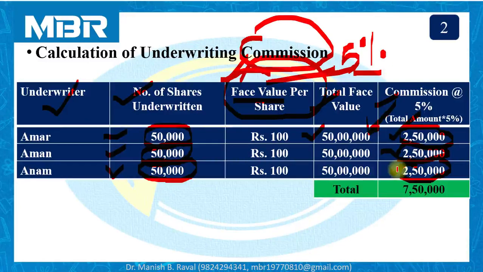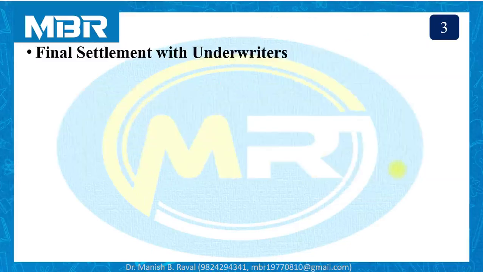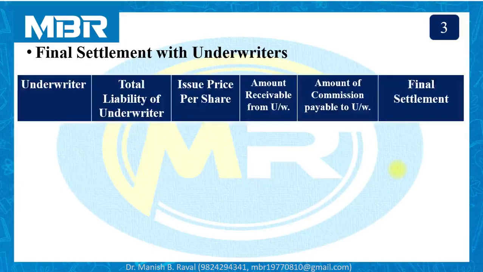Now moving towards the third and next part of our solution, that is final settlement with underwriters. First column underwriter. Second, total liability of underwriter. We have completed calculation of total liability in the first table. Third, issue price per share.